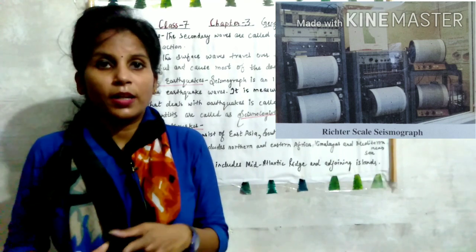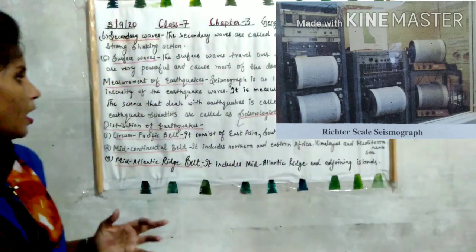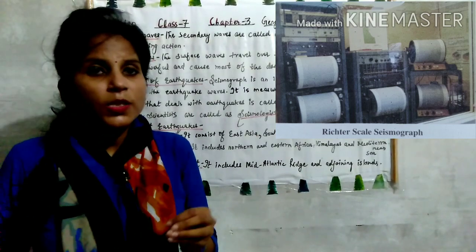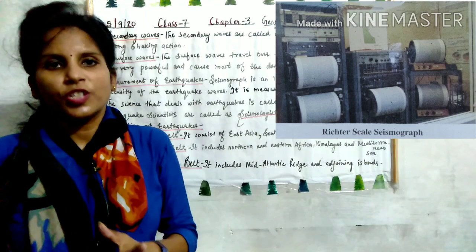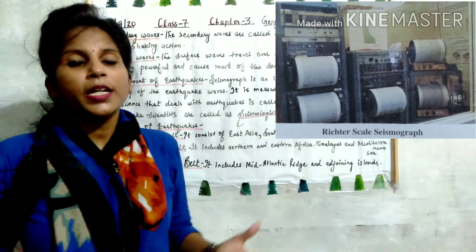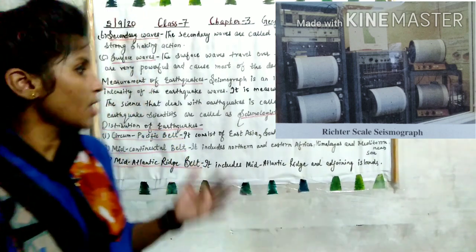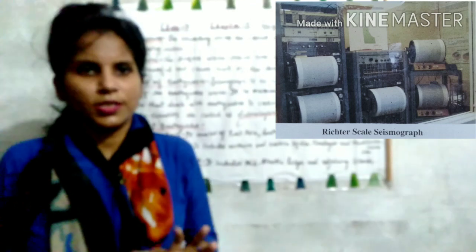Richter scale में. Richter scale. ठीक. Then the science that deals with the earthquake waves is called seismology and the scientists who study about the earthquake waves are called seismologists.